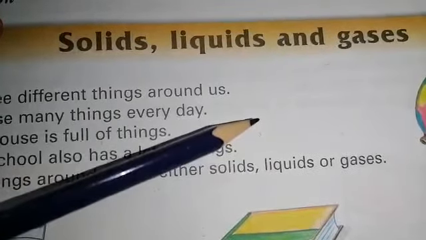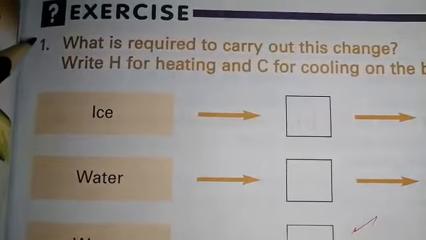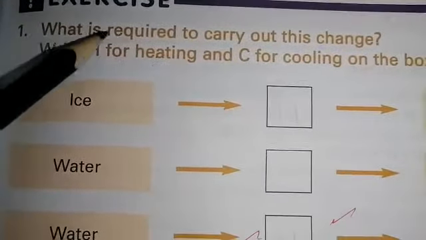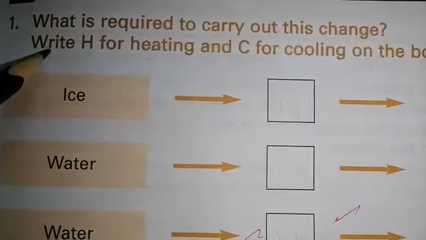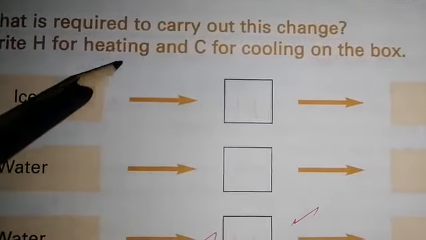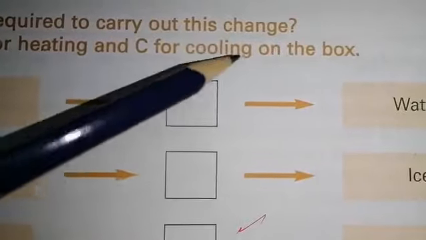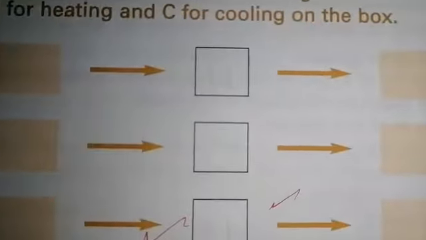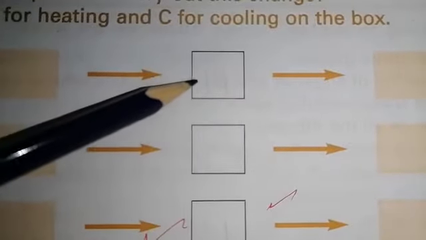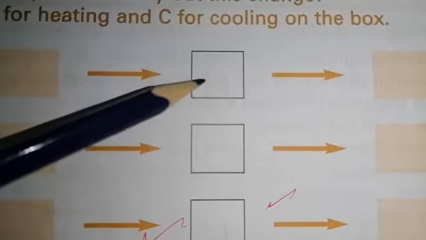So let's get started. Exercise question number 1. What is required to carry out this change? Write H for heating and C for cooling on the box. So the first statement is ice. It's an empty box. We have to fill it with H if heating and C if cooling.